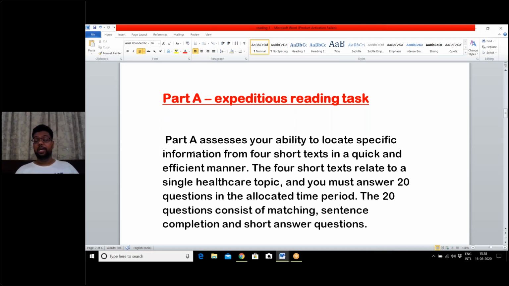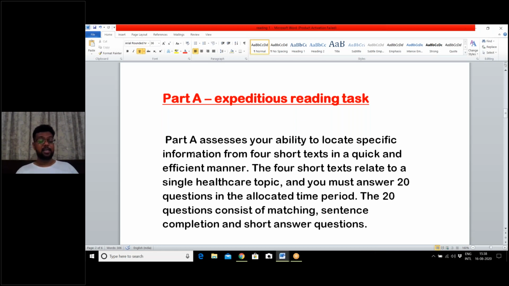Now, what is an expeditious reading task? It means that you have to show speed and swiftness while solving the questions of part A. There are 20 questions in part A, and there are 15 minutes to solve that section. So this means that for one question, we have 45 seconds.